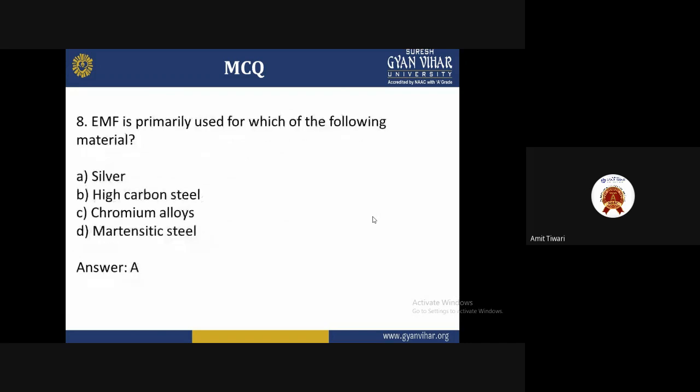Eighth: electromagnetic forming is primarily used for which material? A, silver, B, high carbon steel, C, chromium alloy, D, martensite steel. The answer is silver.